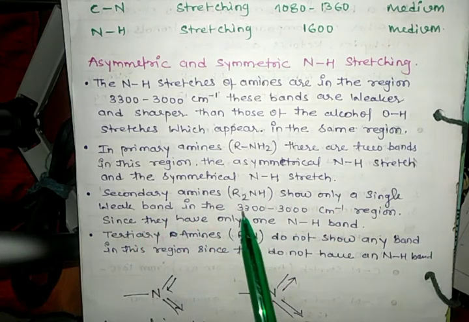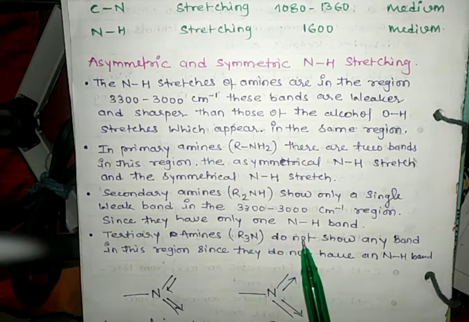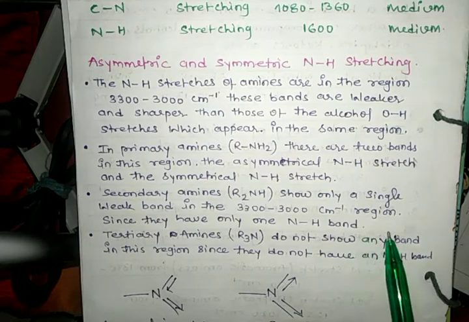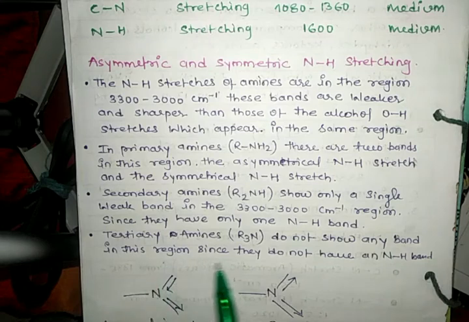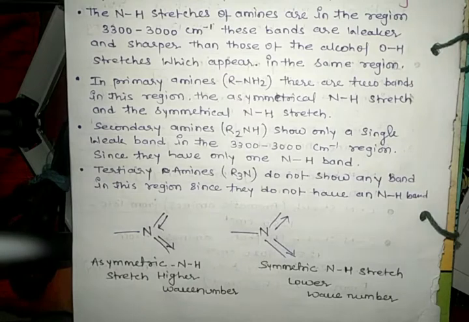Secondary amine R2NH shows only a single band in the 3300 to 3000 cm⁻¹ region since they have only one NH bond. Tertiary amine R3N does not show any band in this region since it does not have an NH bond. This is the asymmetric NH stretch, higher wave number, and this is the symmetric NH stretch, with lower wave number.